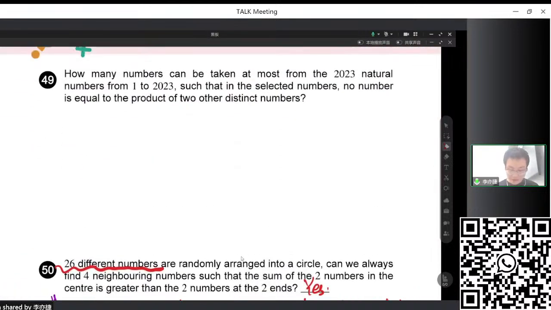Now to question 49. Yeah, question 49. This question actually is not an RMO question. It comes from the SMO Junior. But I think it's easy, so a primary school student is also able to solve it, and it may happen in the actual RMO. So I put it here.